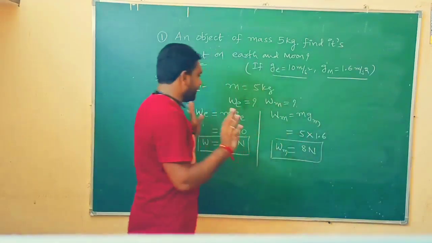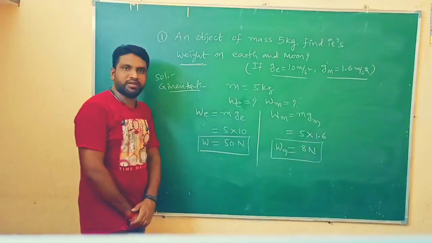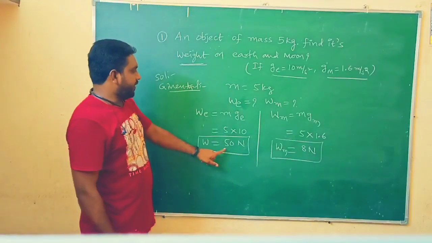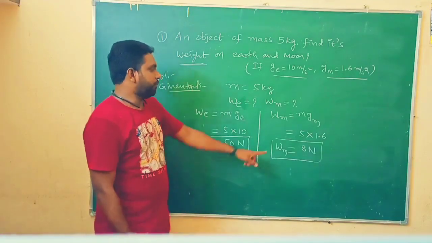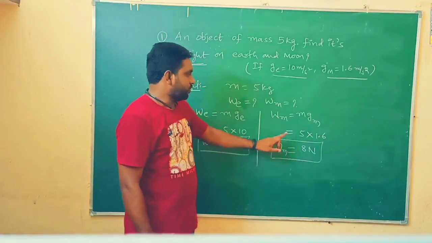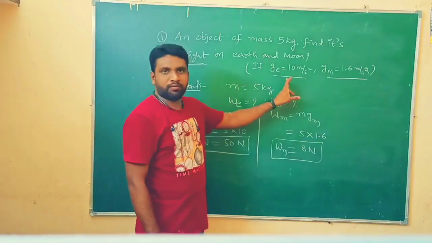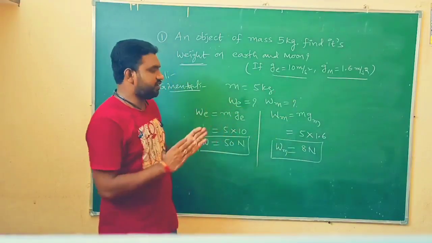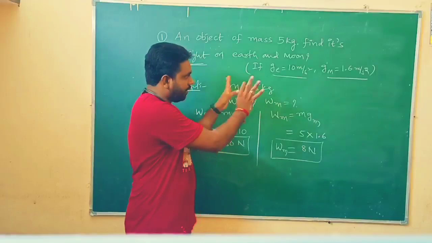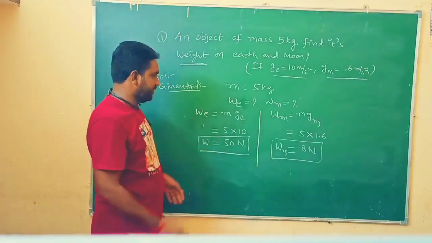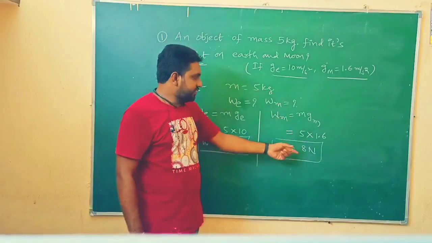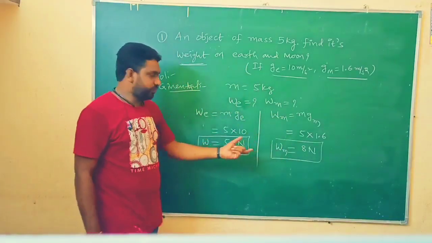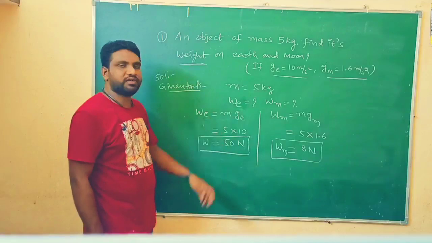So it is clearly known from this problem that weight is more on the surface of the earth compared to the surface of the moon. According to the problem, we got this answer. These are not exact values; we are doing this according to the problem and the given values. So the weight of the same object is 8 newtons only on moon, and it is 50 newtons if we consider it on the earth.